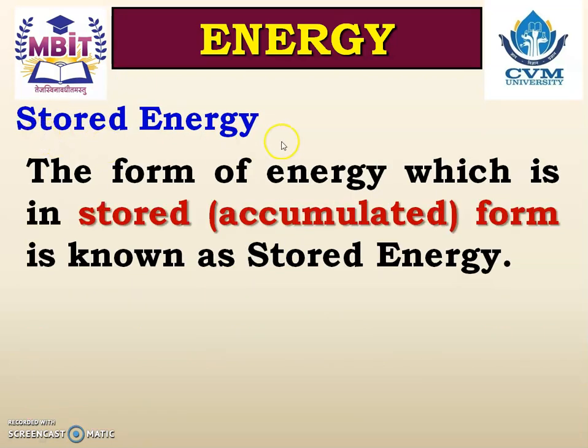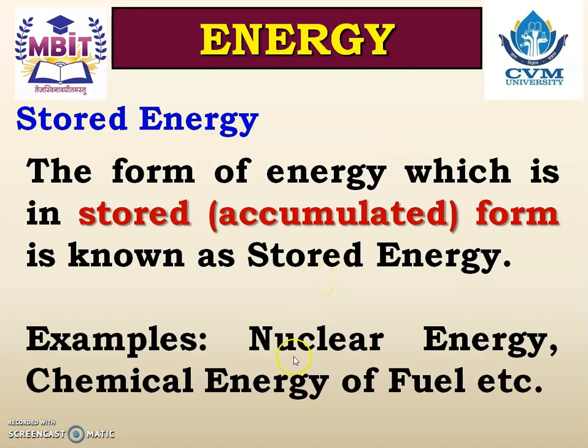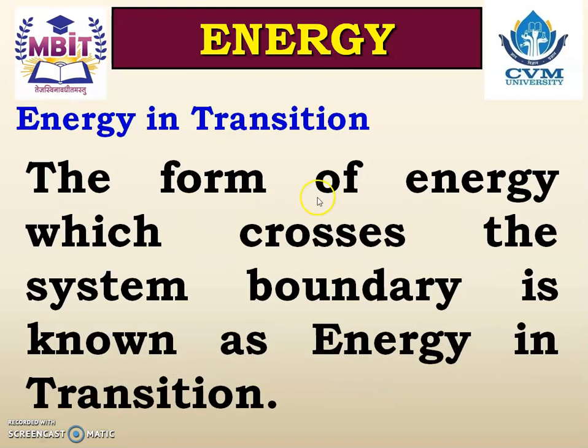Next one is the stored energy. The form of energy which is in stored form, stored condition, accumulated condition, is known as the stored energy. Examples are nuclear energy, chemical energy of fuel. Nuclear energy means a very small amount of the nuclear atom can generate a very large amount of energy because energy is stored in it. So it is a stored energy.